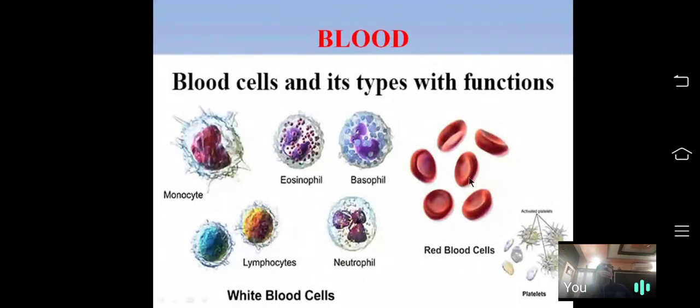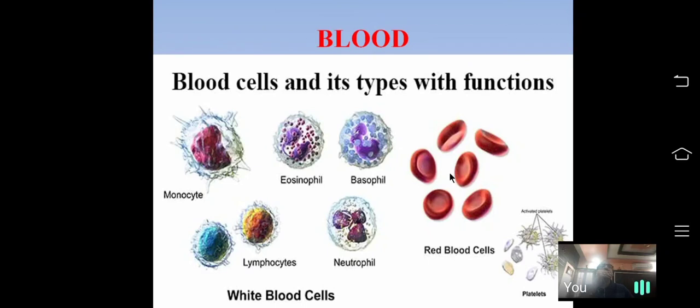What is the number of these RBC and WBC cells? Per cubic millimeter, the blood contains about 5 million RBCs in an adult human. In adults, per cubic millimeter of blood contains only 7,000 WBC cells. The ratio between WBC and RBC is 1:600. So this is about the fluid connective tissue, blood.